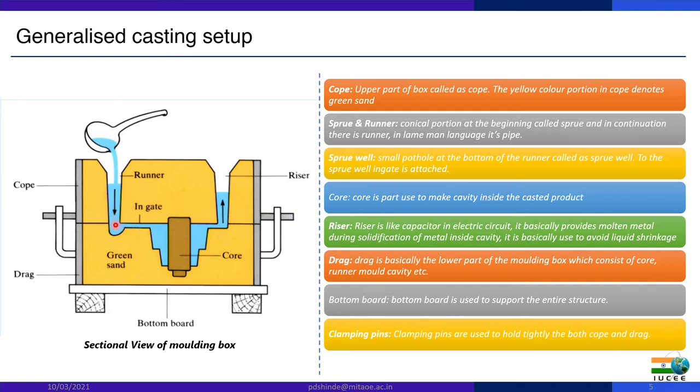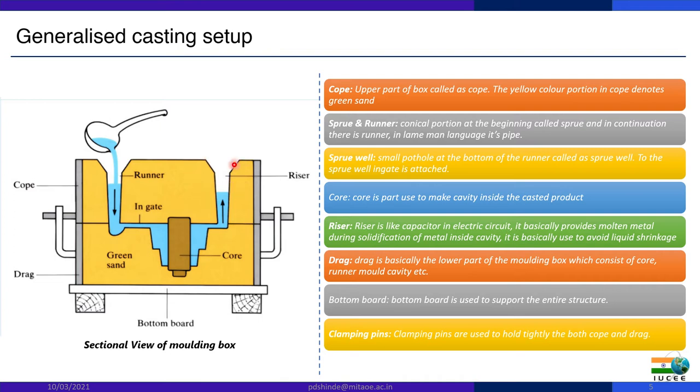From here we can see the liquid metal flows into the mold cavity. The core is also made of sand, but it is a different type of sand, particularly dry sand. This core is used to make a cavity inside the casting. Then there is a riser.